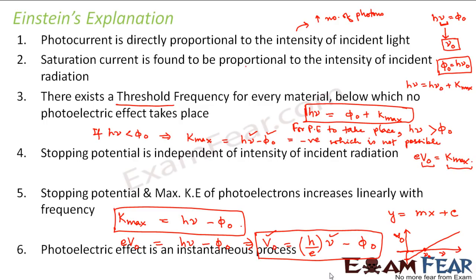The moment the photon hits, the electron is emitted, because the entire energy of the photon is immediately absorbed by the electron. So there is no time lag between emission of electron and interaction of photon with electron. Whereas, as I explained earlier, in wave theory, the radiation is coming up and all the electrons are absorbing energy from that radiation. So gradually they will have enough energy to overcome the work function. So there was a time lag involved. But in this case, photoelectric effect is an instantaneous process.